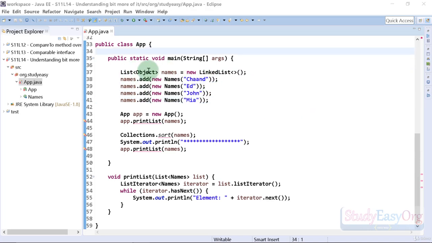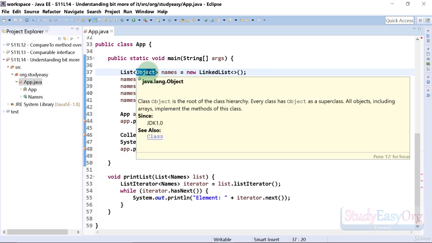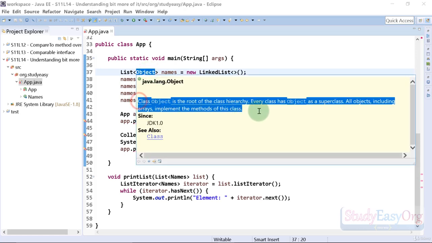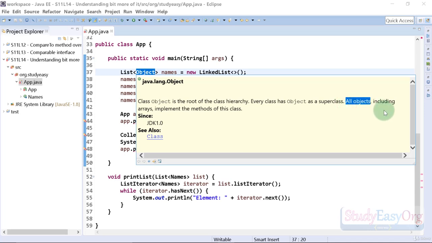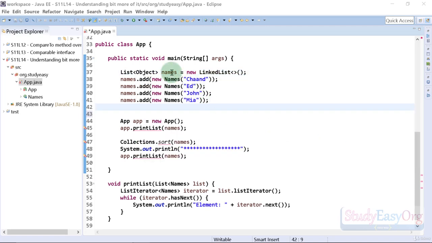Alright, so now let me hover upon this Object class name, and here is the description by Oracle. It says class Object is the root of the class hierarchy. Every class has Object as a superclass. All objects, including arrays, implement the methods of this class. So in a nutshell, I can say that a type Object can contain any type of object, right? So let me repeat it once again. An Object type can contain anything in Java.